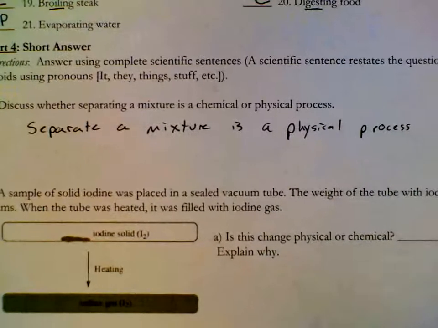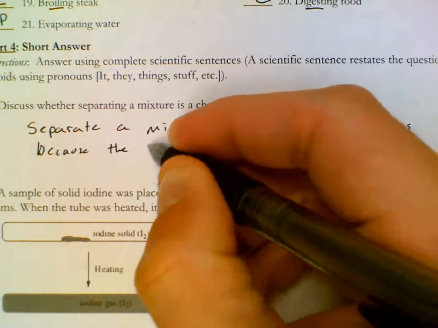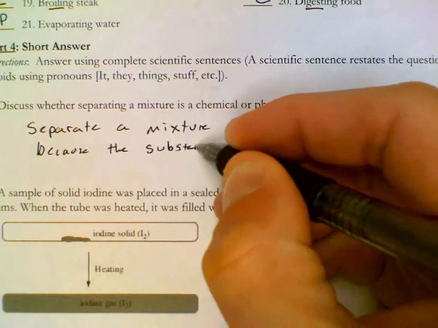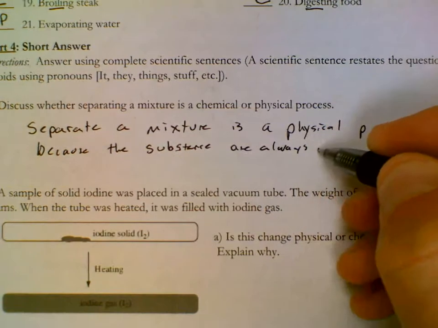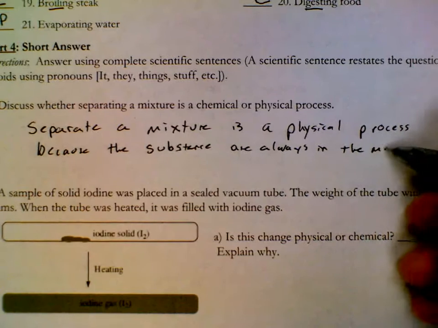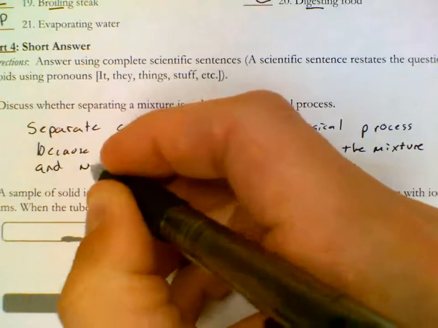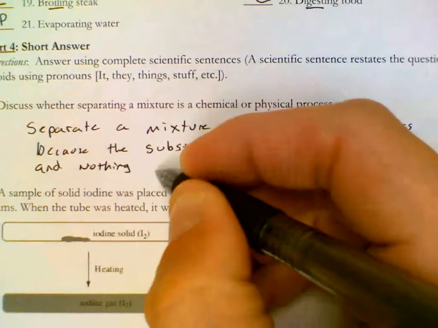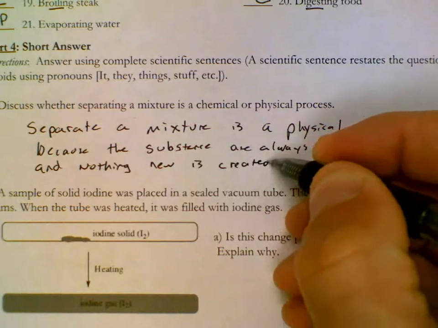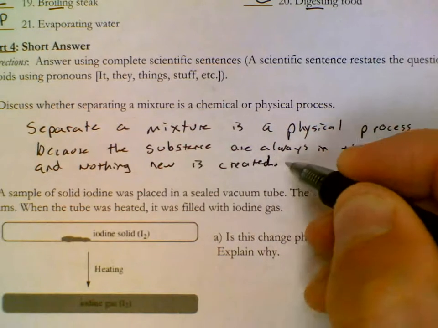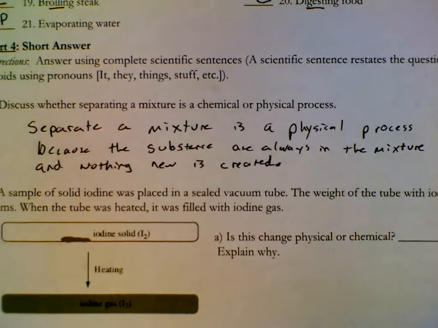Separating a mixture is a physical process because the substances are always in the mixture, and nothing new is ever created. They're always there. They have just been taken out of the mixture of different substances.